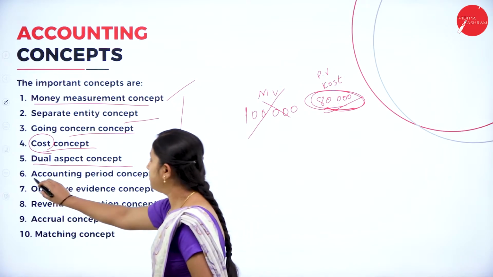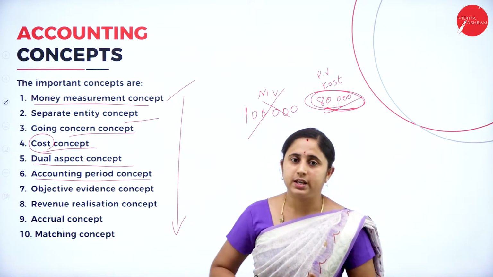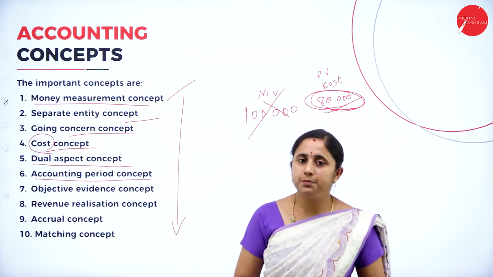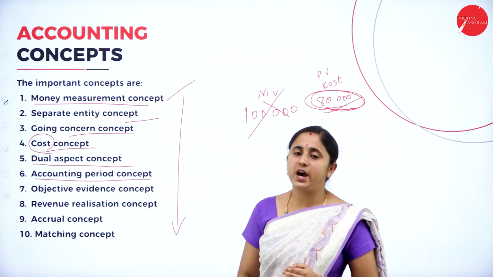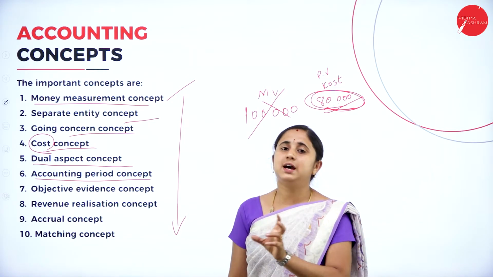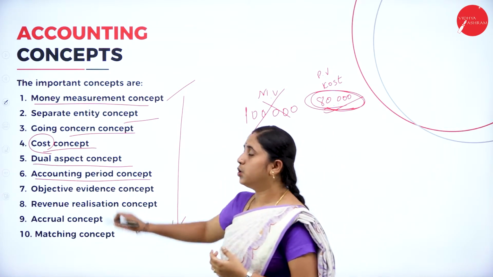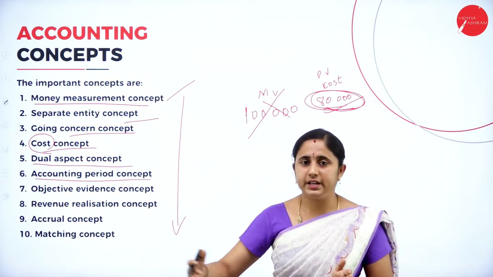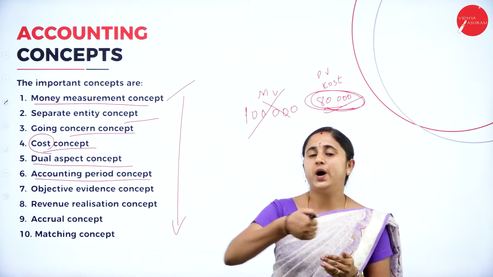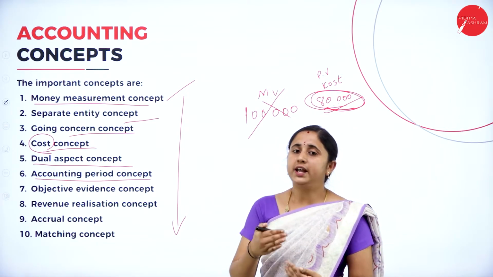Next one, accounting period concept. Accounting period concept means the financial accounting year is further divided into convenient accounting periods. Based on the organization's requirements, you divide the whole financial year into subdivisions, either quarterly, half yearly or yearly. In that convenient accounting period, you evaluate your position, so that if there is any need for changes, it acts as a caution.